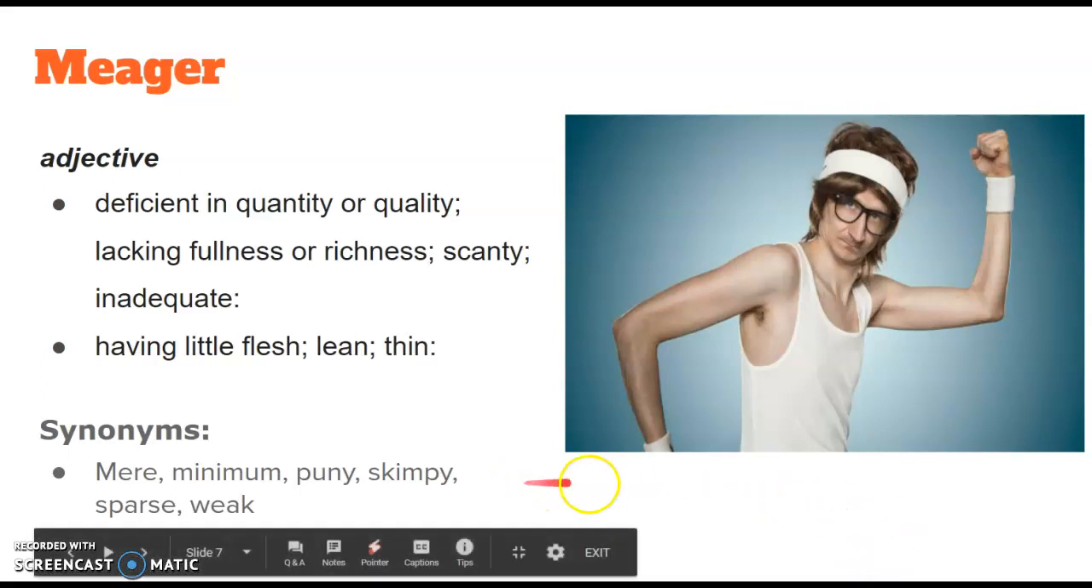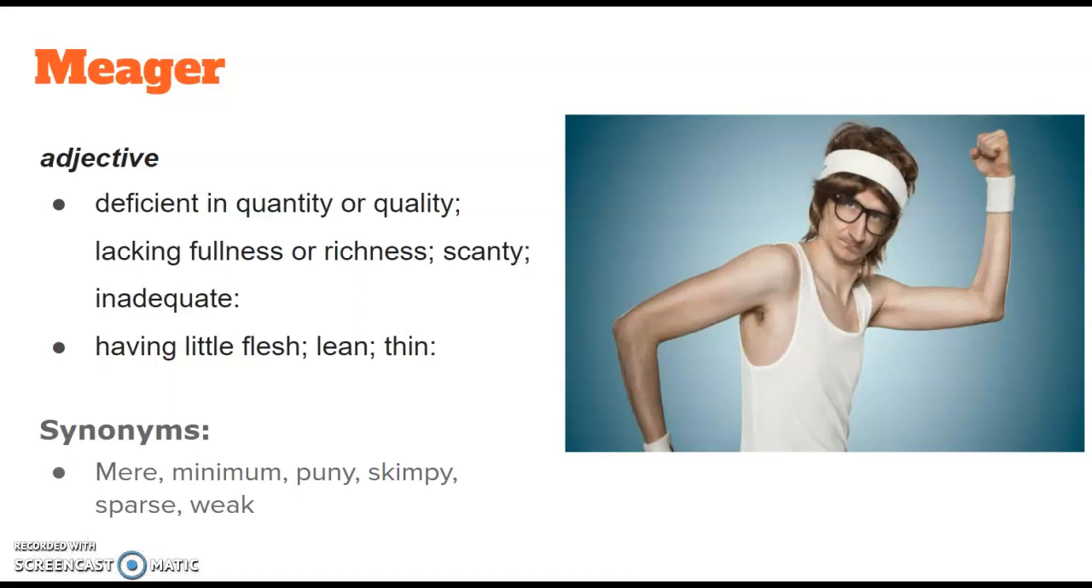So as you can see in this image here, this man is very meager. He doesn't have a ton of muscle. He's flexing with all of his might, but we don't see much muscle tone there. So he has meager muscles.